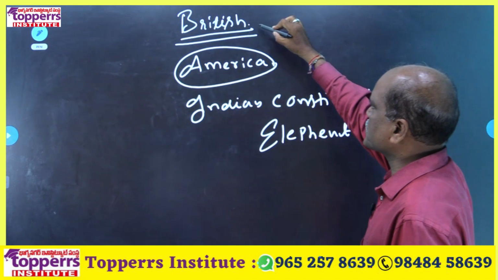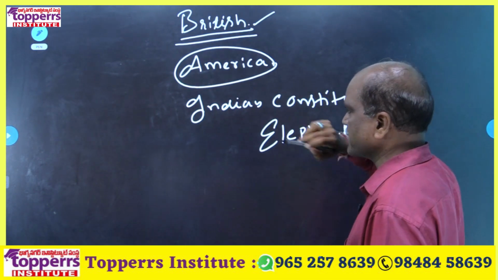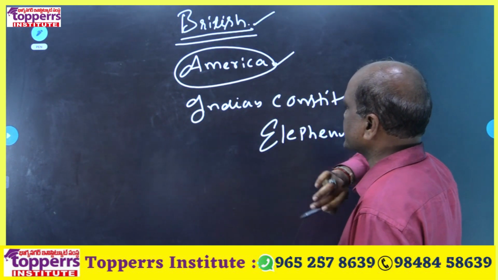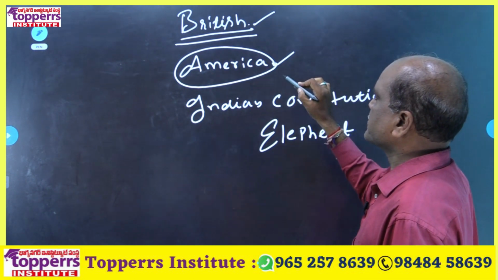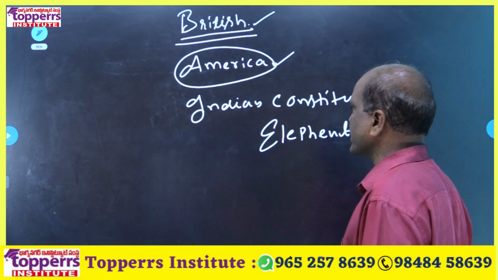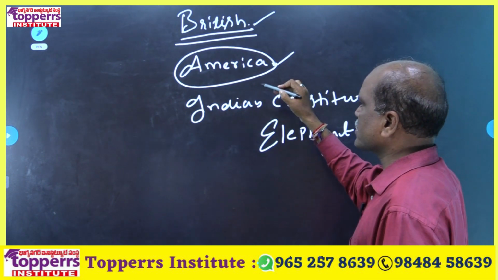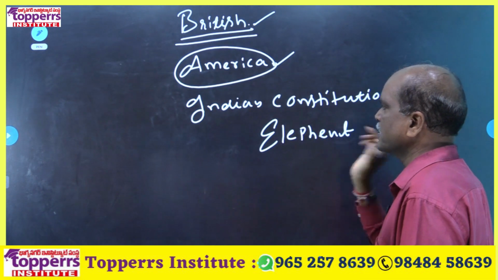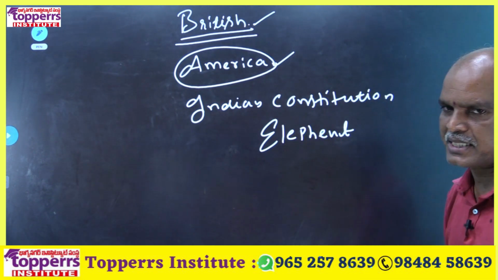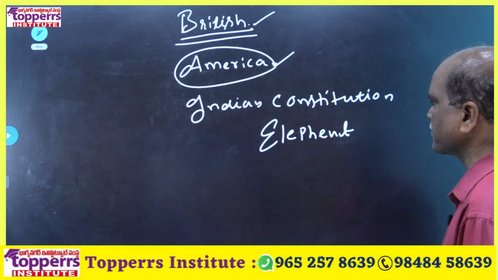So first constitution is British Constitution, first written constitution is American Constitution, right? Smallest constitution American Constitution, strongest constitution also American Constitution, biggest constitution is Indian Constitution.